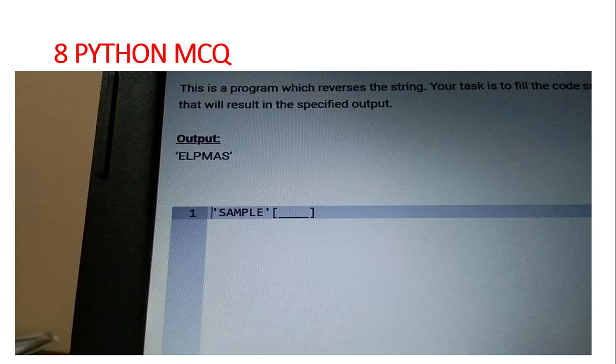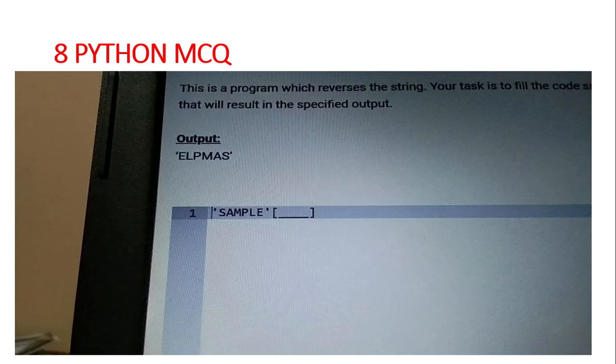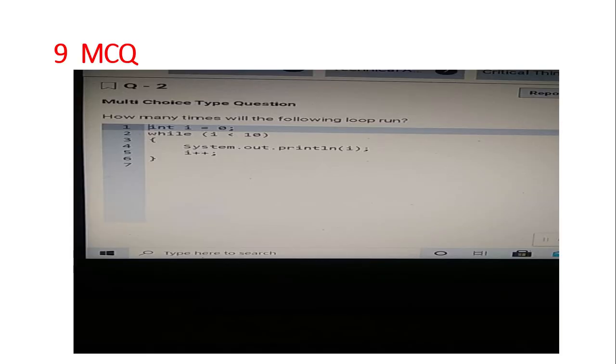Then they have given the question here, and you want to fill in the blanks, but the output should be like the reverse of the sample. That means ELPMAS. This can be done by the slicing operation in Python like this. Sample, you want to fill like open bracket double colon minus 1 close the bracket. This is what you want to fill in the blanks.